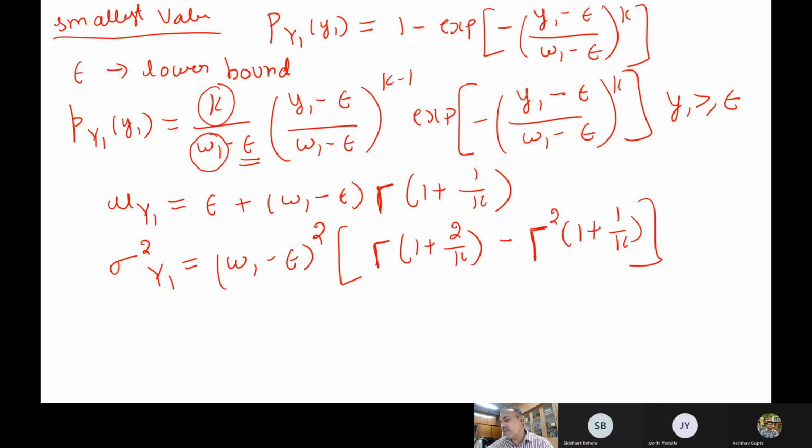So the only challenge here is this gamma function. You can do it only in computers, knowing the gamma function, or in the olden days, any textbook backside they used to give this gamma function. So looking at that, you have to solve these equations to find out the two parameters of our distribution. Now, to just have a feeling, let us do a quick example.